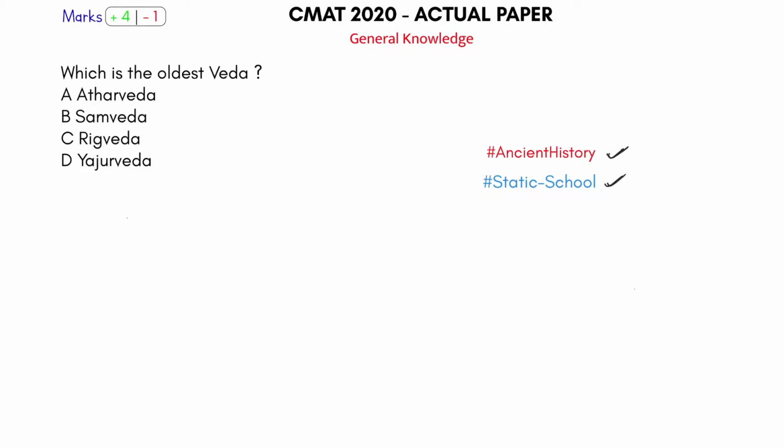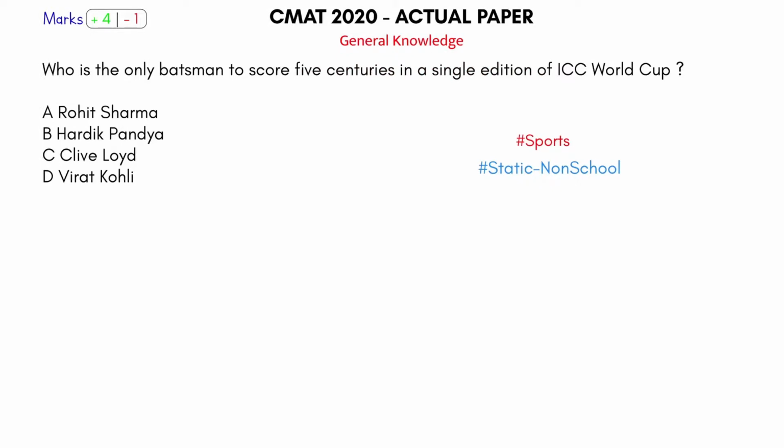Clearly static school, ancient history. Which is the oldest Veda? Ancient history, 6th standard, Vedas and Vedic literature, Vedic culture that comes after the Stone Age. So which is the oldest Veda? You know it, Rig Veda. That's clearly the answer for this.